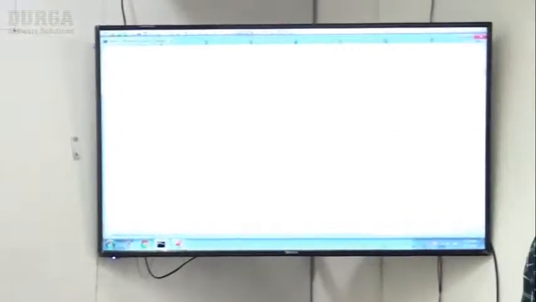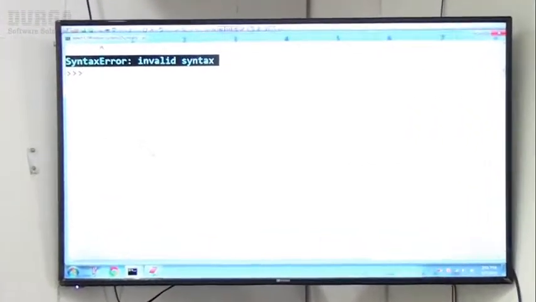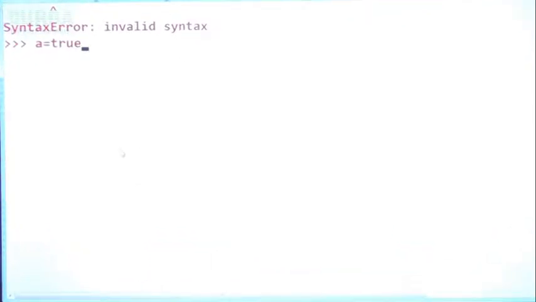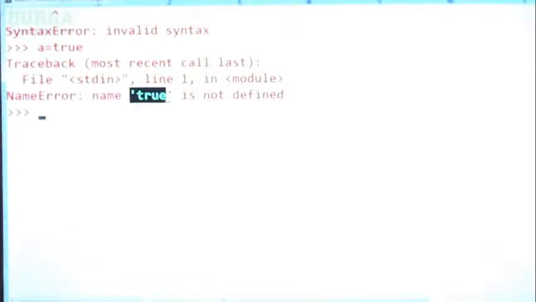By mistake, if I'm trying to take like this, here I'm taking a is equal to true. Am I using small t or capital T? Small t I'm using. What will happen, sir? Immediately NameError: name 'true' is not defined. We are going to get the problem. Now a is equal to True, capital T, I'm taking, sir.